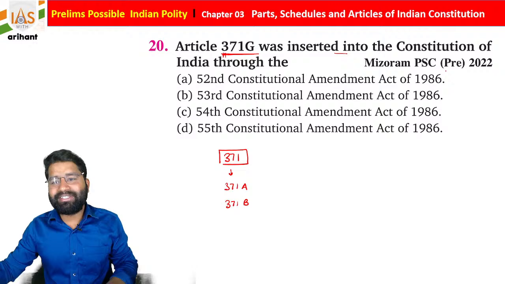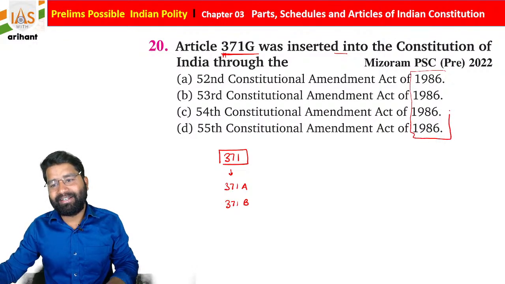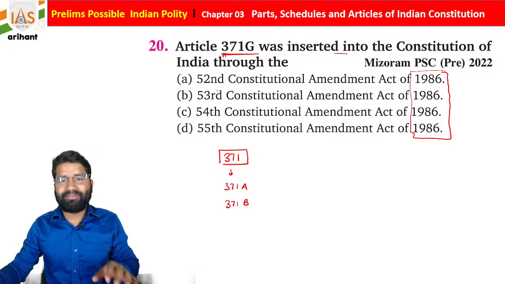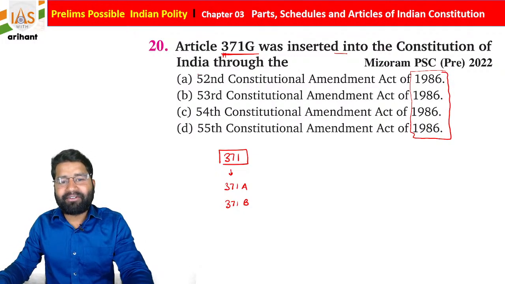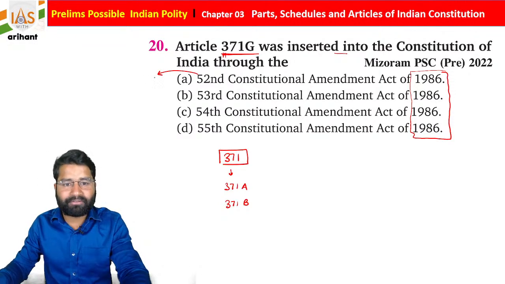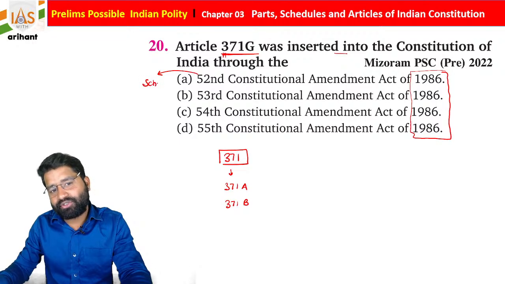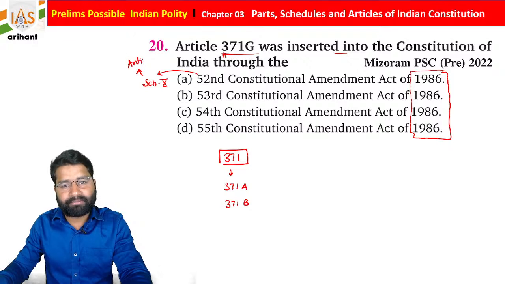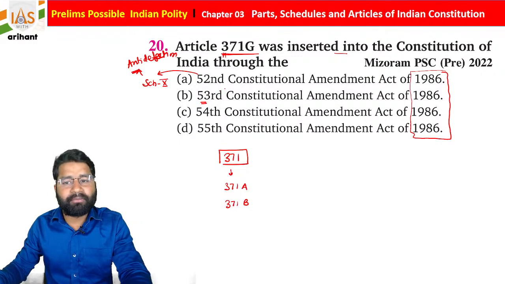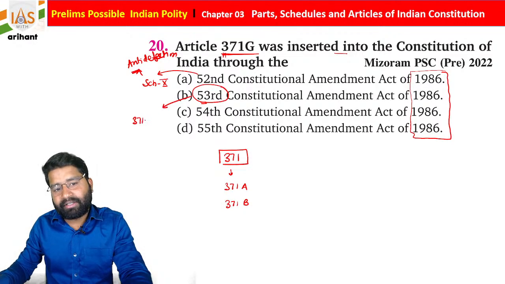If you see the year, it is all 1986. Now you need to see it very carefully. If we talk about the 52nd Constitutional Amendment Act, students, that added a very major provision of the Indian Constitution, that is Schedule 10, which is about anti-defection. The 53rd Constitutional Amendment Act 1986 is about Article 371G.